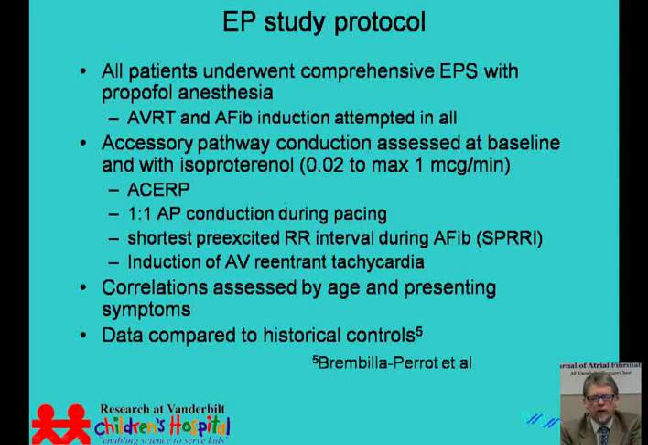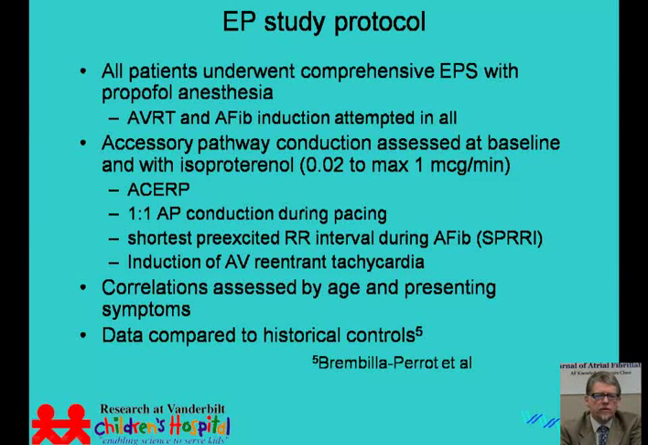We correlated these parameters by age and by the nature of their presenting symptoms, and we also compared the data that we obtained to historical controls that have been previously published. Our findings were that there was no difference in the 3 accessory pathway conduction properties that we studied according to the manner of their presenting symptoms, and this has been found in the past. Namely, symptomatic patients are not necessarily the patients who can display either the induction of tachycardia or the potential to conduct rapidly during atrial fibrillation.